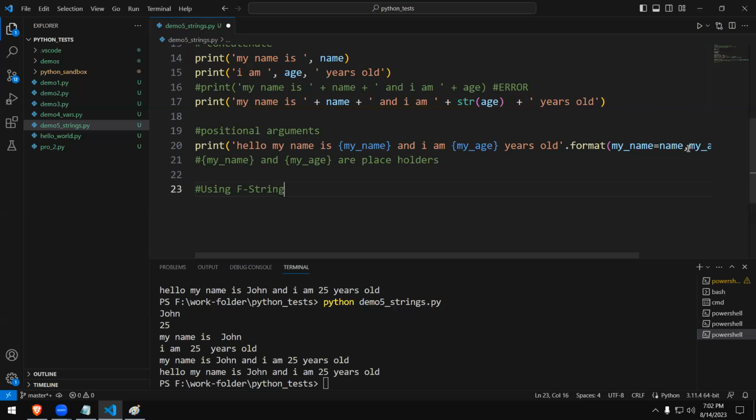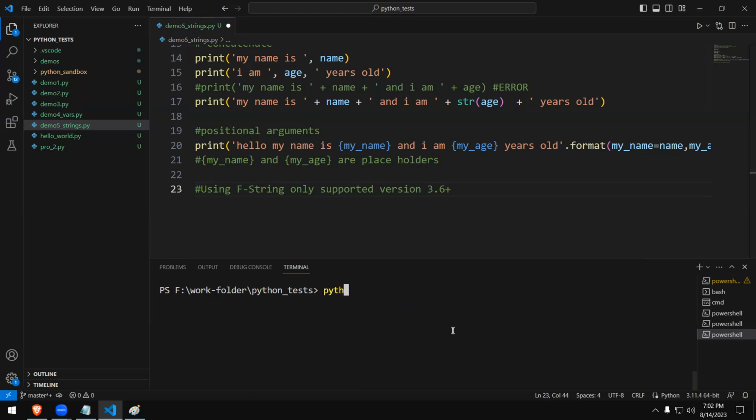this is called using the F string function, right? This is only supported in versions 3.6 plus. So only after version 3.6 is this permitted or available, right? Now we are using a version where we don't have an issue with that. If you type python --version, which is the first class we learned how to check the version, it will show you we are using 3.11. It's at least asking for 3.6. In our version of Python, it's going to work.